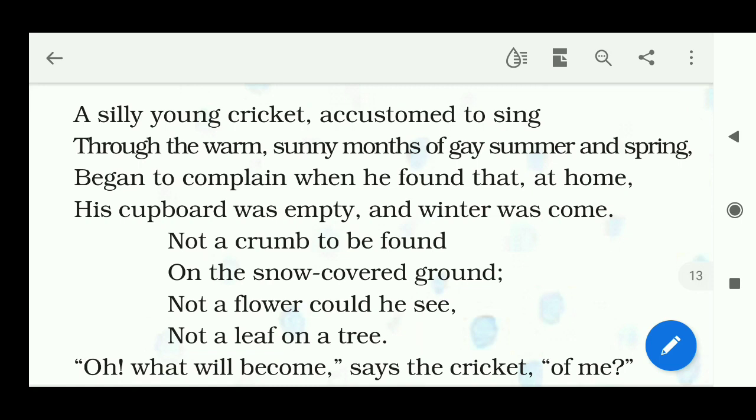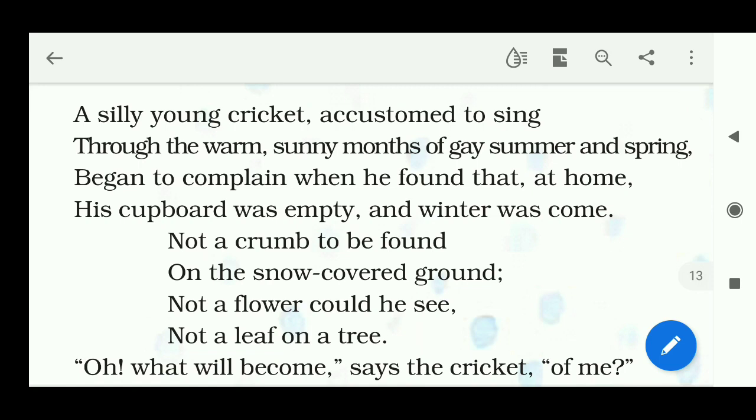So, you can see in the first line of the poem itself, one of the main characters, the young cricket, is being introduced. And that young cricket has a habit. He was accustomed to sing. It means he used to sing. He had a habit of singing through the warm sunny months of gay summer and spring. The two very pleasant and happy seasons, summer and spring. Through these two seasons, he always sang very merrily.